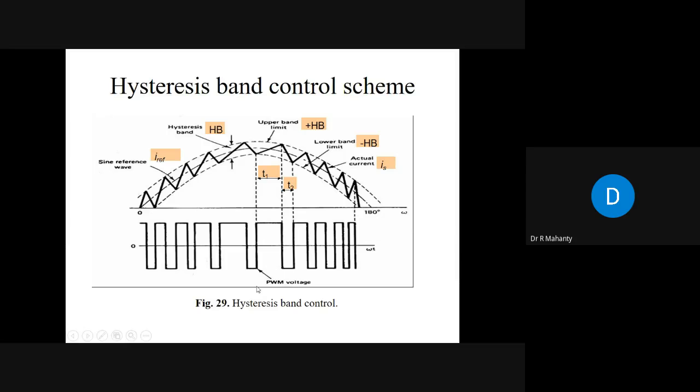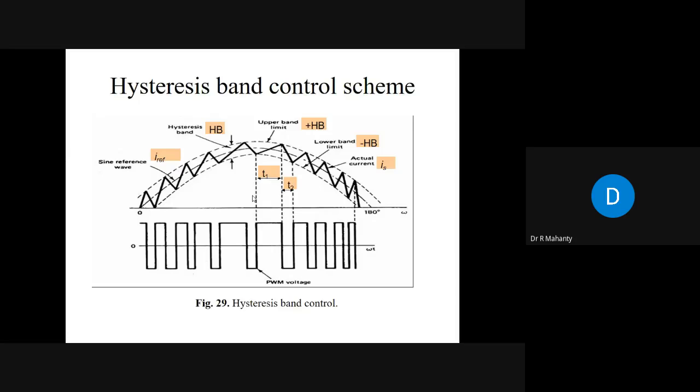If you take this hysteresis band very large, the switchings will be less, and if you take this hysteresis band very small, the switchings will be more. So you will have to make a compromise between these. If you take a very small band, there will be a large number of switchings and the system will become sluggish.